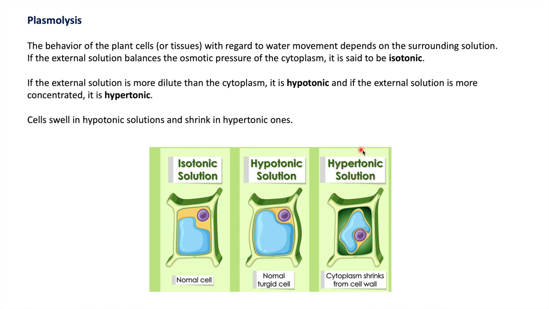Now hypertonic solution contains more solute particles. Your plant cell contains less solute particles, and the solution outside contains more solute particles. So water will move from inside to outside of the cell to maintain the concentration gradient. It means your cell will shrink in hypertonic solution.